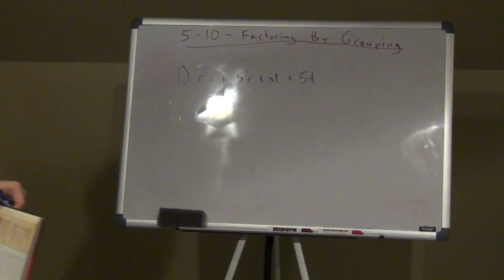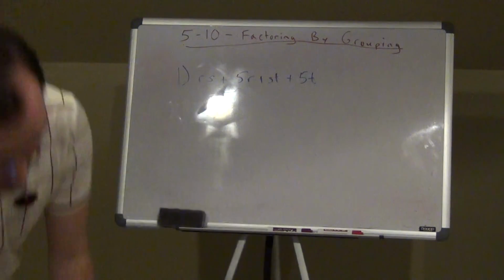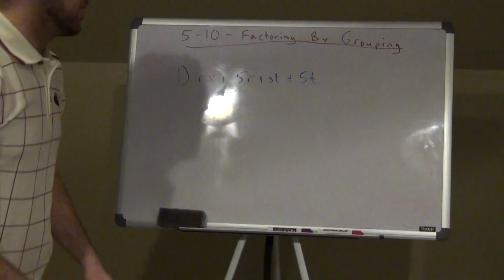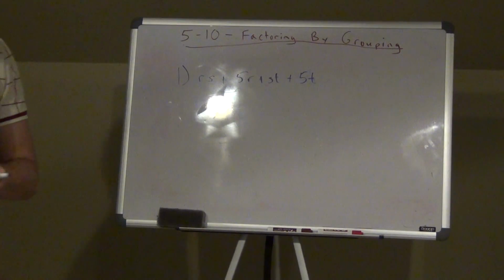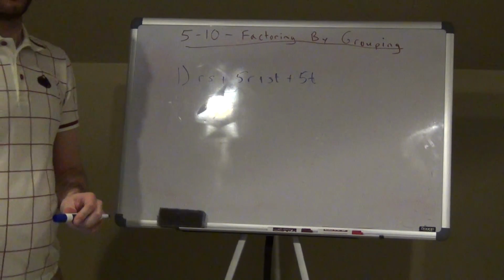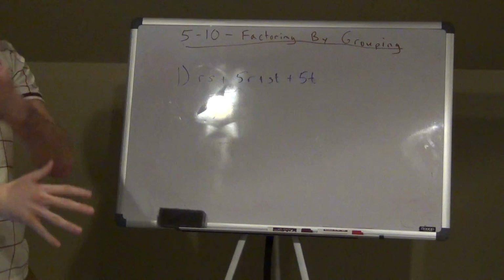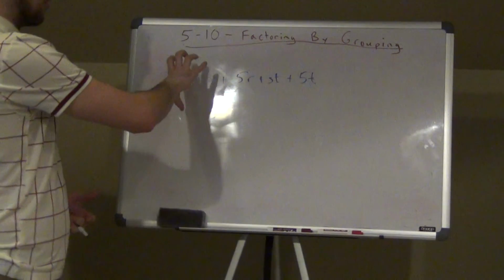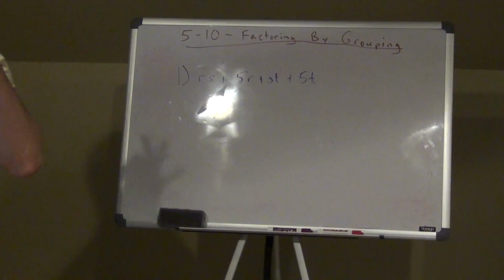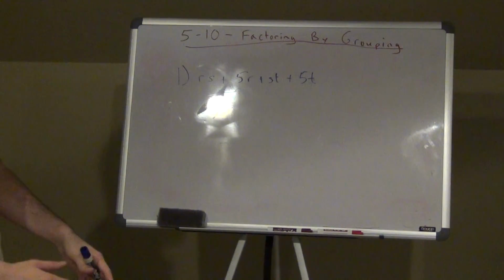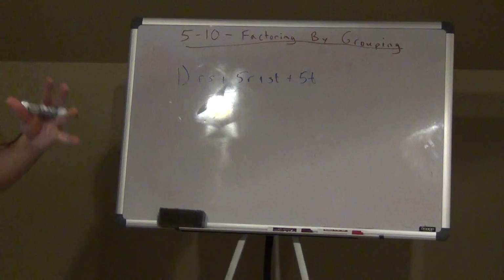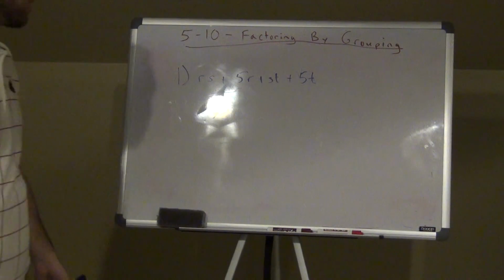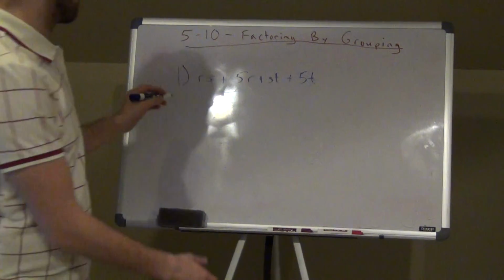So we're going to factor this by grouping. How do we do that? Factoring by grouping, first off, is always when you see 4 terms. If I'm looking at a test with all types of factoring on there, and I see a problem with 4 terms, I should automatically think factoring by grouping. Grouping means we're going to group some stuff together. Here's what we're going to do. So we're going to group.